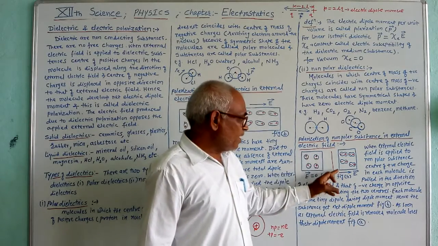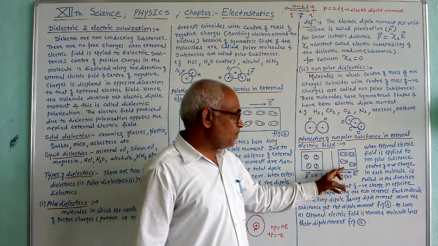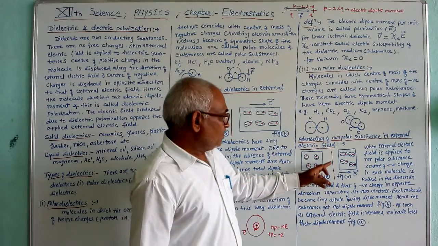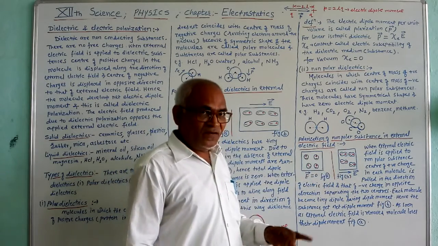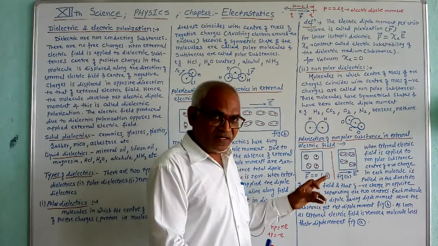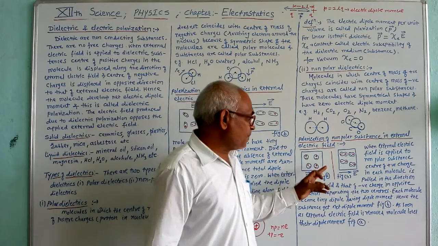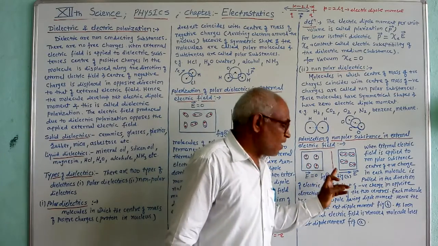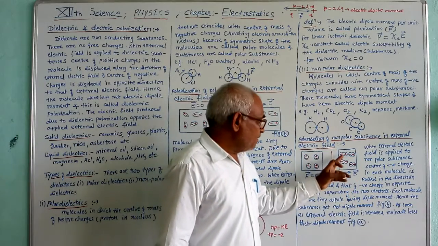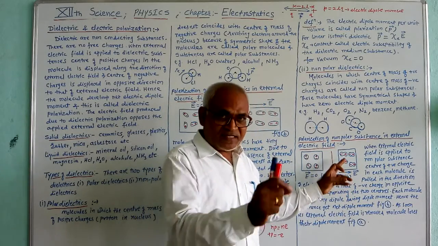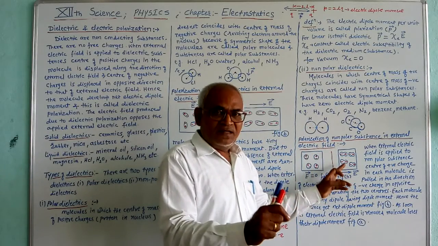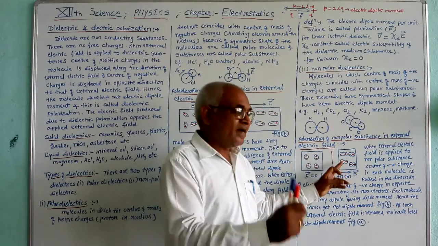But here, when we apply an external electric field to this non-polar substance, the center of positive charge of each molecule is shifted or pulled along the direction of the external electric field, while the center of negative charge is shifted or pulled in the direction opposite to that of the applied external electric field.